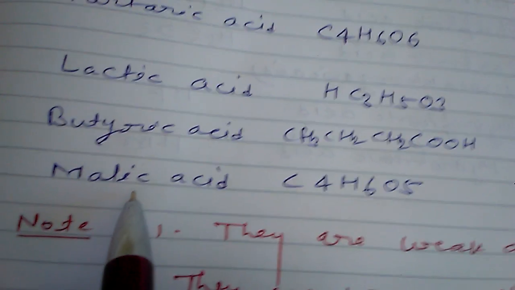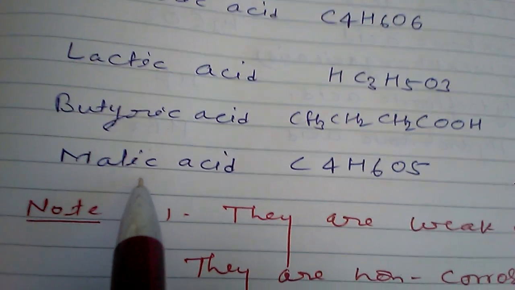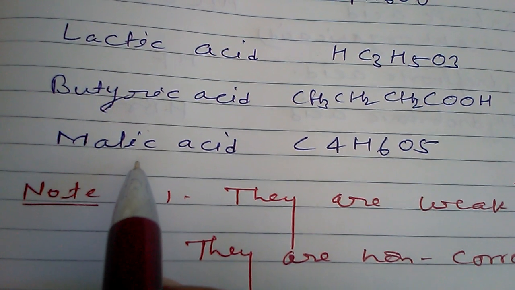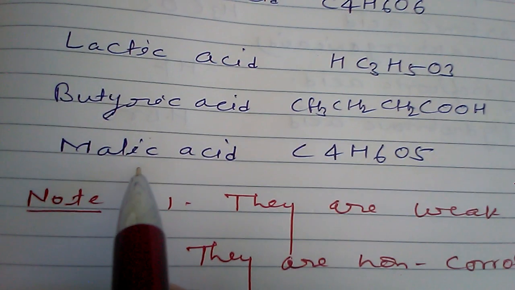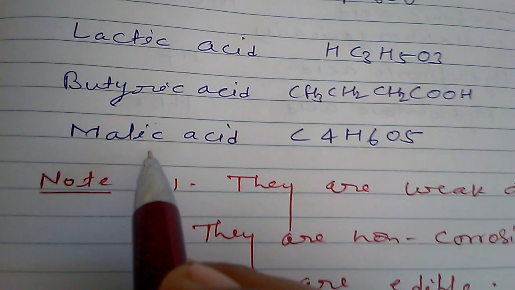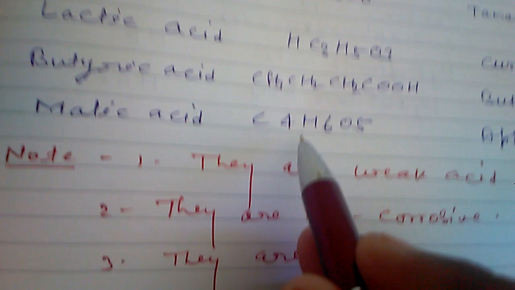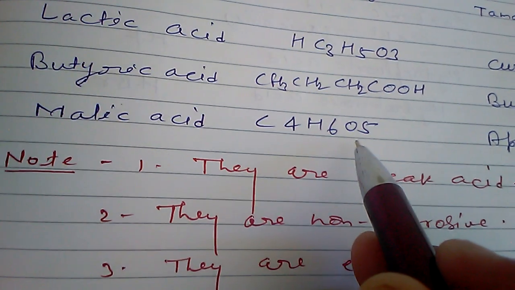Next one is malic acid, a very important acid. Generally, you all are having it, but you don't know where it is found. Do you know its source? No. Okay, no problem. I am telling you. Its source is apple, and its formula is C4H6O5.